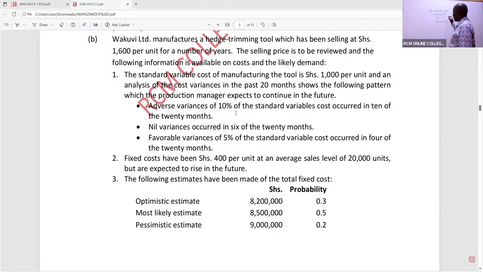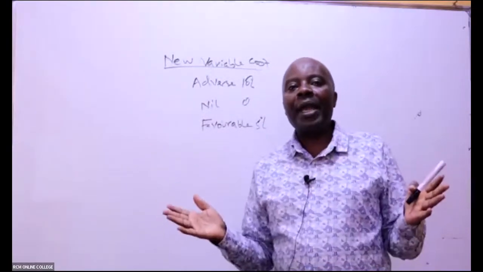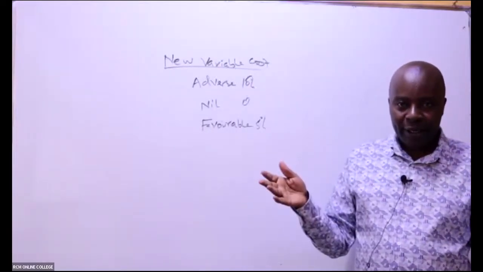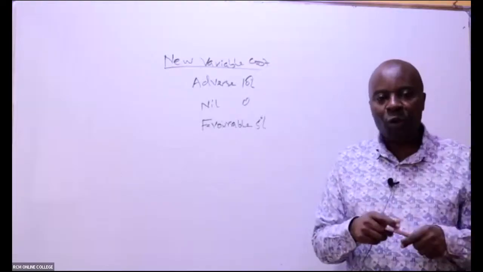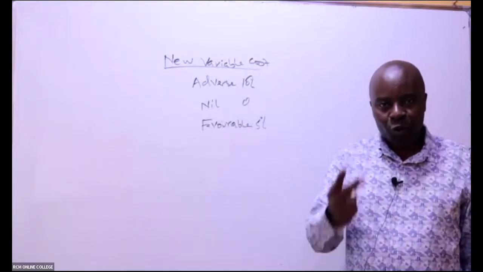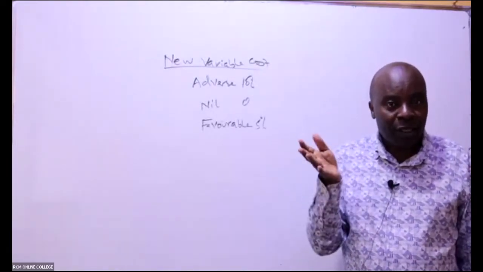Now, ladies and gentlemen, please talk to me this morning. Whenever a variance is adverse cost-wise, what does that really mean? You had planned to get into a matatu to go to Mombasa, and you had planned to pay 2,000 bob. When you come to the stage and they tell you that the price is 3,000, this is a cost.